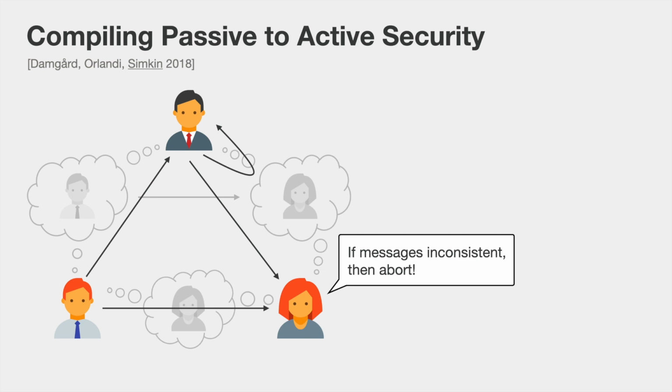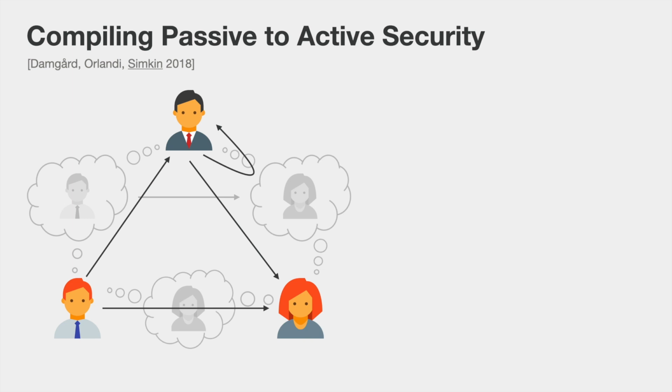However, since we consider one corruption, an active adversary, if he sends an incorrect message, then the message will be inconsistent with the message of the honest party, so Alice will see that the messages are inconsistent and abort the protocol execution. Now, if we look at the efficiency of this approach, then we see that for every virtual message that is sent, the real parties have to send 3 real messages. One of those messages, one real party here has to send to himself, so this we can ignore.